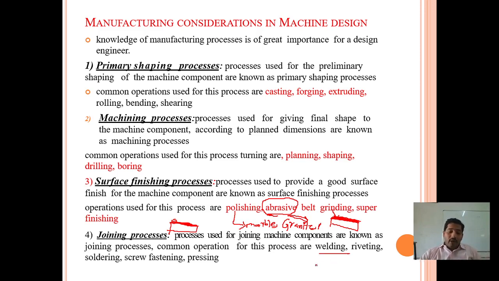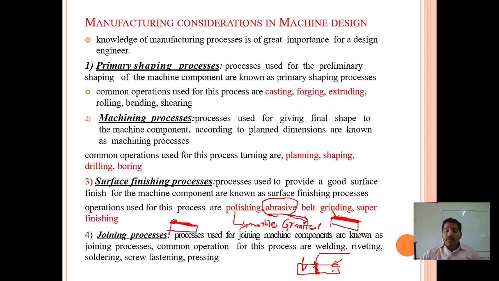I will give the example of arc welding. Let us consider two similar or dissimilar metals; we can join them with the help of arc welding. So this means we are joining two different components. This is one component and this is another component. This process is mainly used for joining the same machine component, or it may be a different machine component. So we call it the joining process.